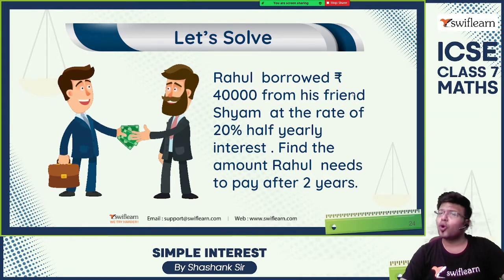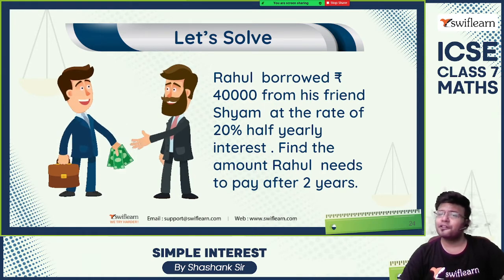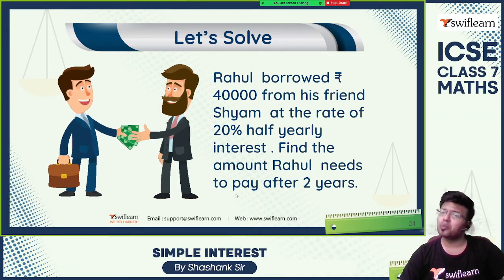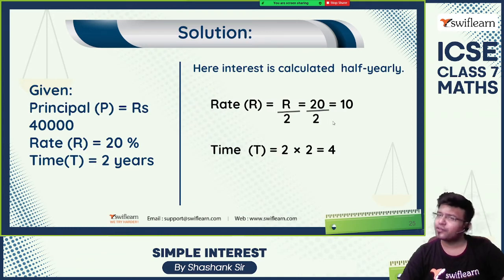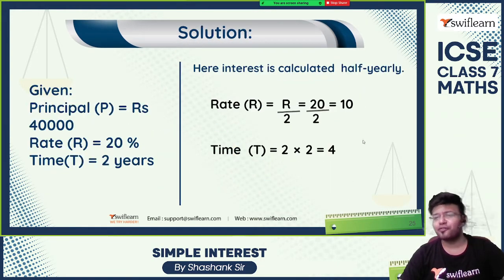Rahul borrowed rupees 40,000 from his friend Sham at the rate of 20% per annum, and we need to calculate interest half yearly. Find the amount Rahul needs to pay after 2 years. Two complete years means 4 half years. This is per annum, so half yearly is half of that, so half of 20 is 10. Time period is 2 years, which means it is 4 half years.